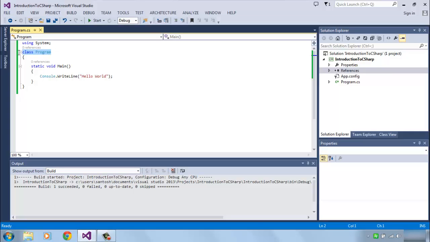The next thing you should understand is the class. Any piece of code you write in C# should be inside a class. We will talk about classes in detail in a later section. And this is a method, called the Main method. Basically, this method tells the program where execution starts and ends. If I start executing this program, it will start executing here, print here and end here. If your class has 100 methods, which one does your console application start executing? That is determined by the Main method. So the Main method is the entry point of your application.